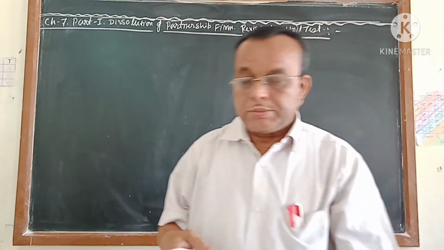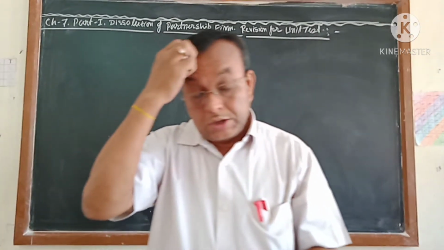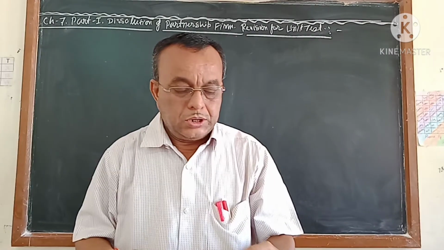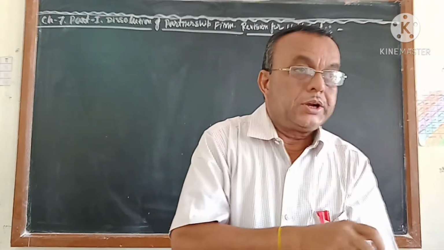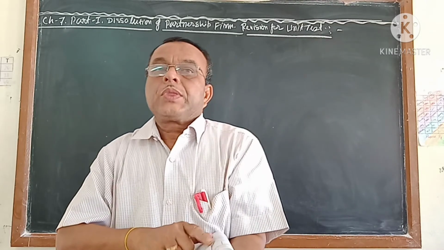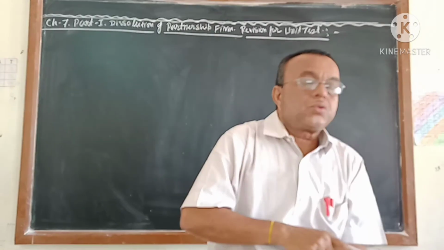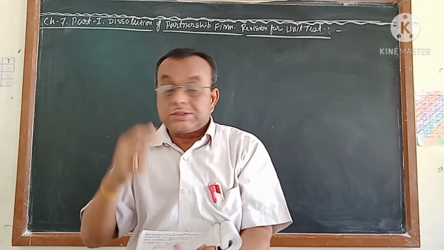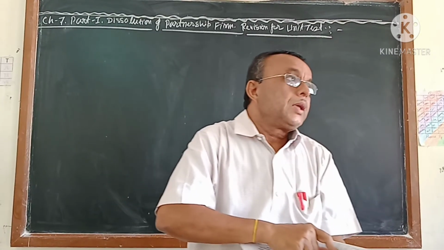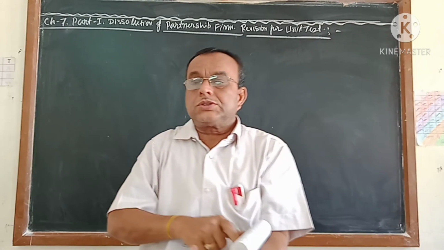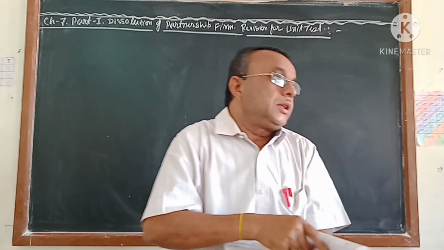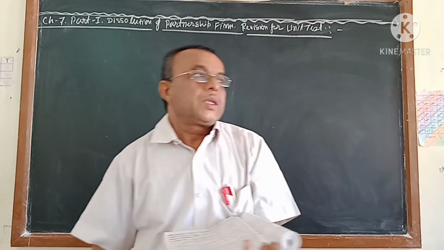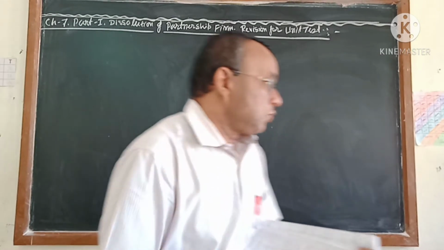Homework, when I taught this chapter, that time I had given homework from this chapter. I think you have done it. Those who have not completed it, also follow it, what type of journal entry you will pass. All of you know that one realization account we are going to open. And in this realization account, all the assets and liabilities we first transfer, and after that, if we are selling these assets or paying any liability or anything else, everything we do through the realization account.